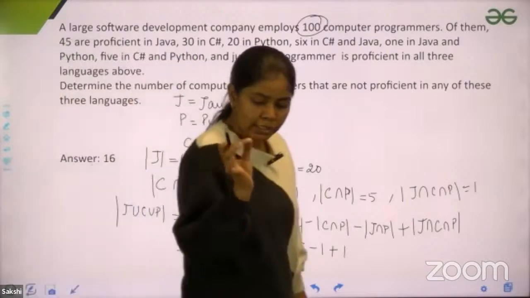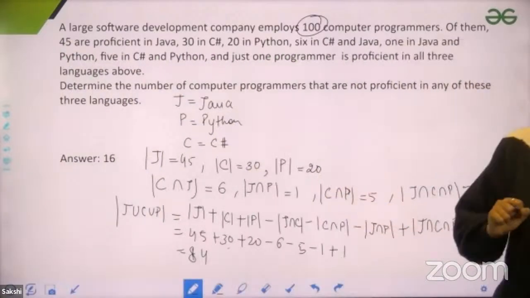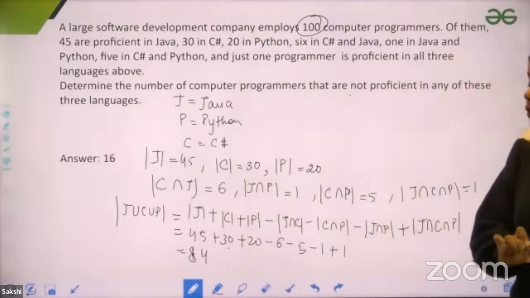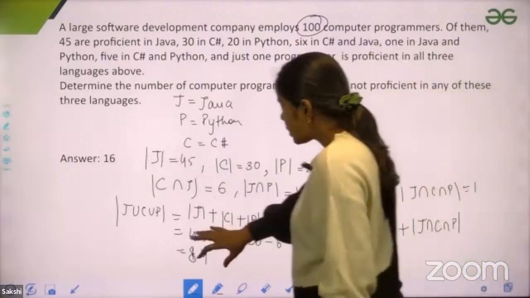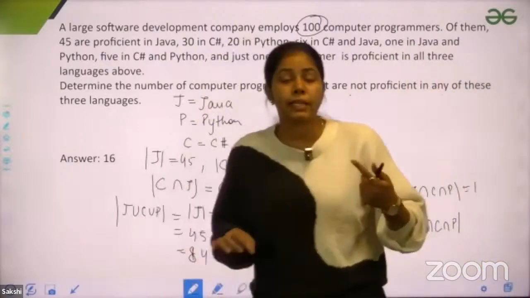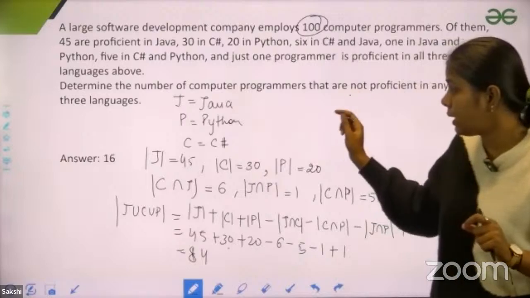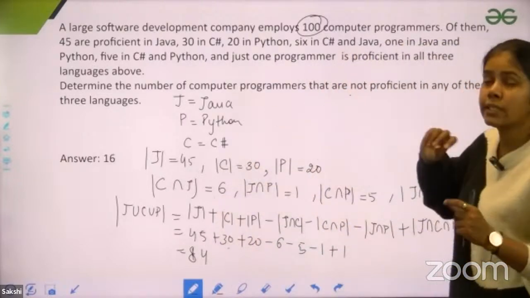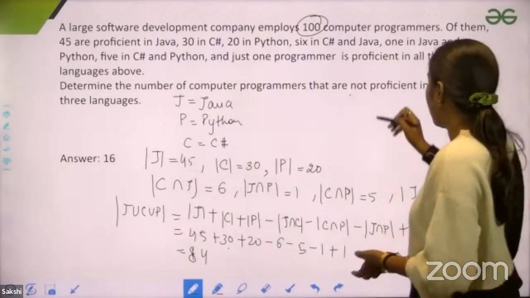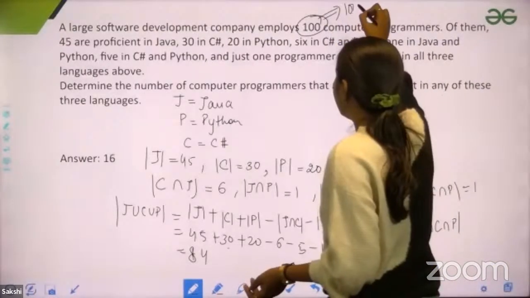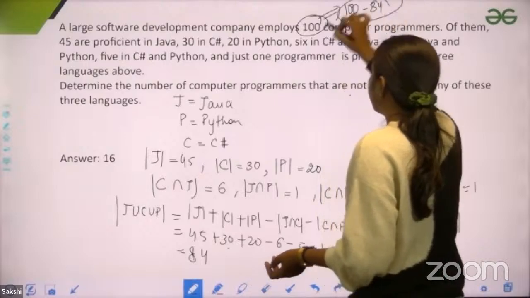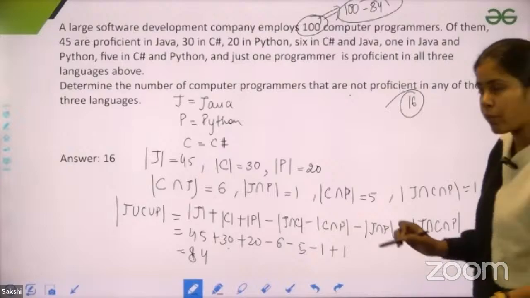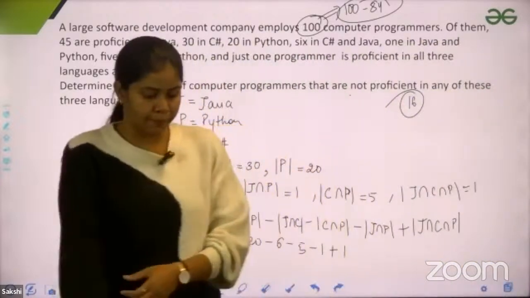But if you see the question, you do not write down that 84 as the correct answer, because the question asks for the number of computer programmers that are not proficient in any of the 3 languages. So these 84 employees are trained in at least one of the languages. In total we have 100 employees, so I'll subtract 84 from that. What would I get? I'll get 16. So we have 16 employees who are not trained in any of the languages.